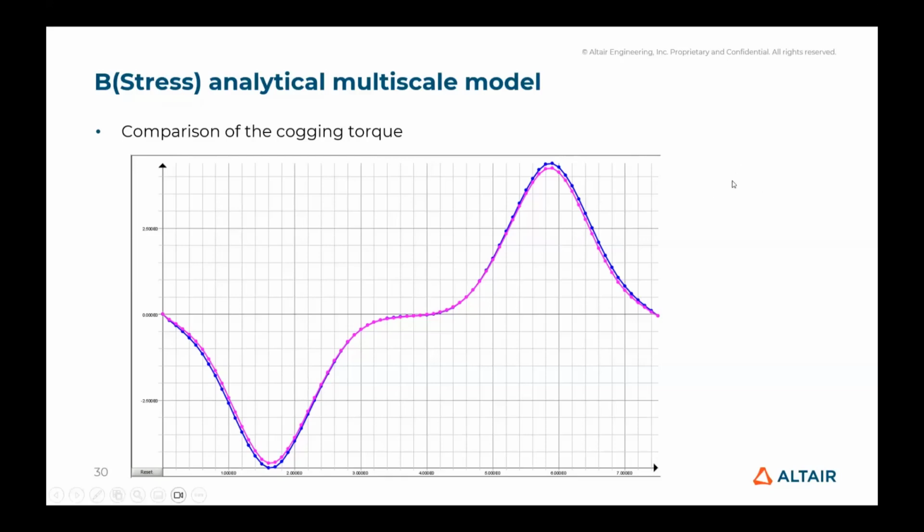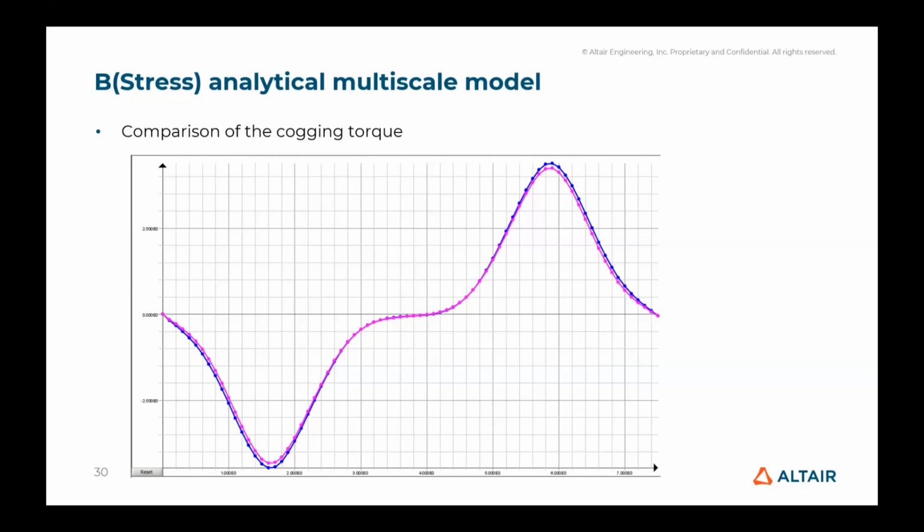This is probably due to the fact that at the border of the tooth we don't have a high flux density. So in this case, when we take into account the mechanical stress, we have a positive impact on the cogging torque because we try to reduce it. Here it decreases the cogging torque by 3%.